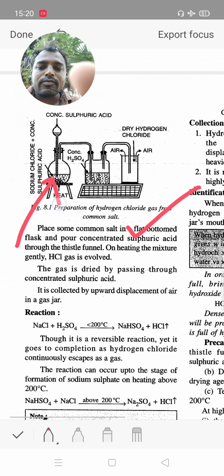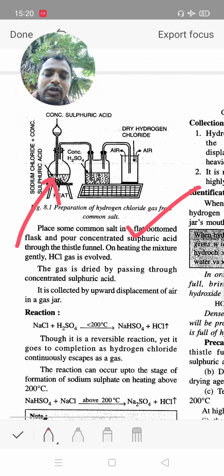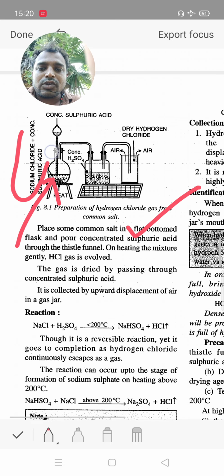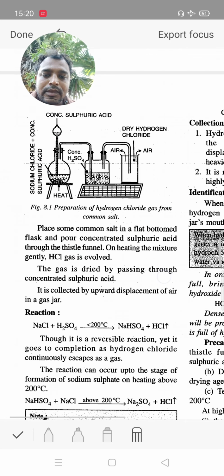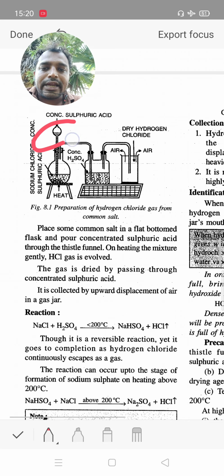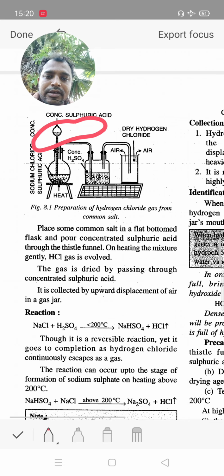This is a round bottom flask. In the round bottom flask we have sulfuric acid and sodium chloride. From the front side, concentrated sulfuric acid is added to the round bottom flask.